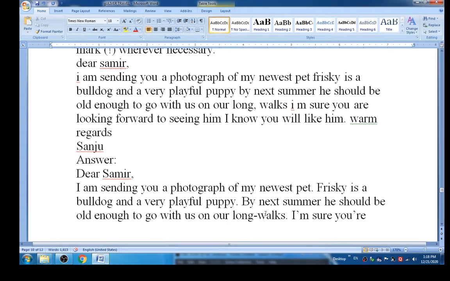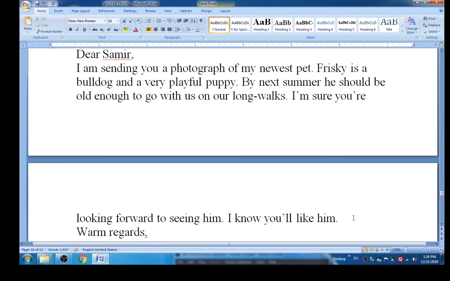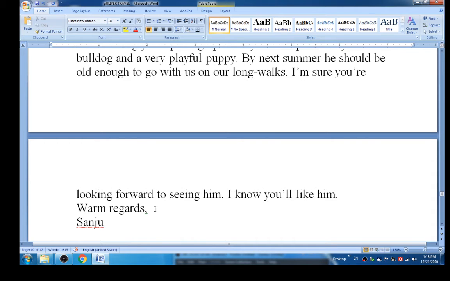By next, by means B is the first letter of the word after the full stop, so therefore it should be capital. By next summer he should be old enough to go with us on our long walks. Okay, then I am sure you are, here I use looking forward to seeing him.